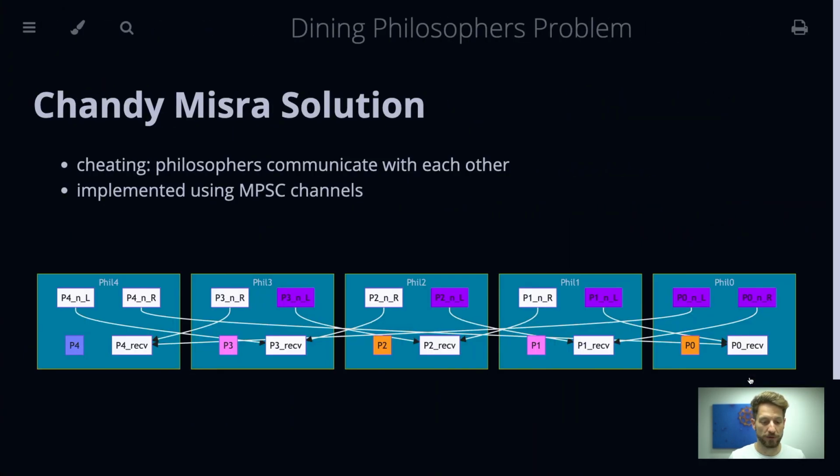I hope I'm not mispronouncing their names, the Chandy and Misra solution. So those two computer scientists came up with this one. They are cheating a bit because the original proposal said in this problem the philosophers are not allowed to talk to each other. But they came up with a strategy where this can actually be done by having them at least talk to each other when it comes to requesting the forks. I implemented that using the MPSC channels, so multi-producer, single consumer.